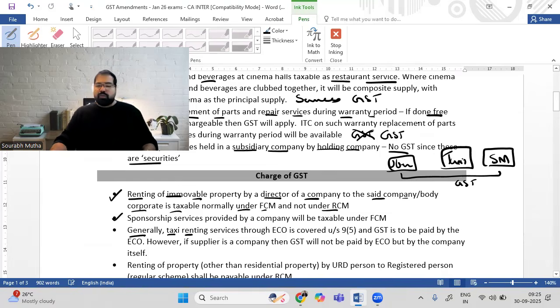They say that this is notified under section 9(5) and the e-commerce operator is liable to pay GST to the government. So on 1000 plus GST, example 180 rupees, I will pay Uber. Uber will pay the government this 180 rupees. This is basically something that you already know. Now what is the change?